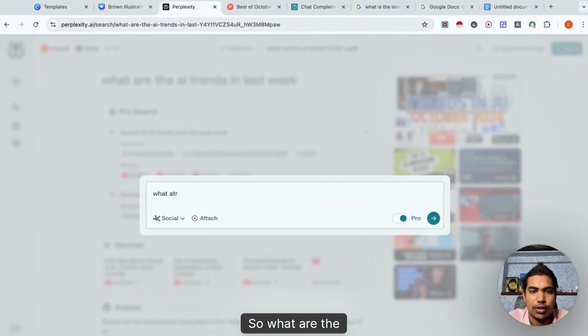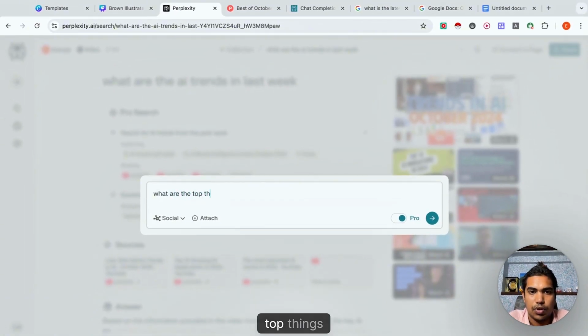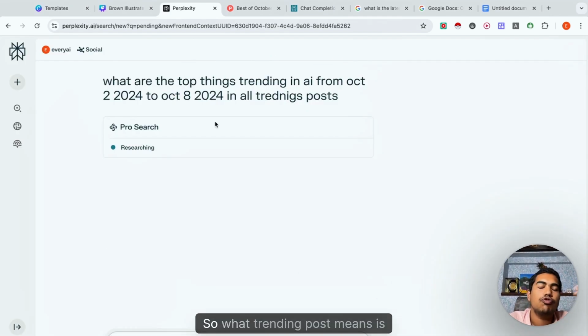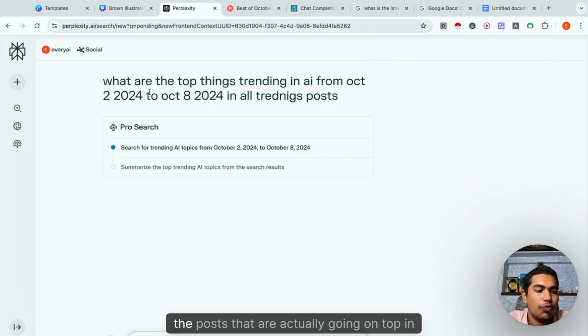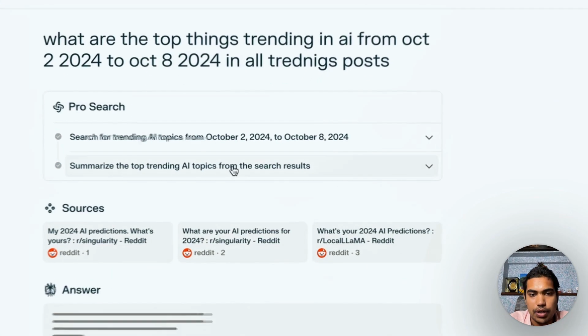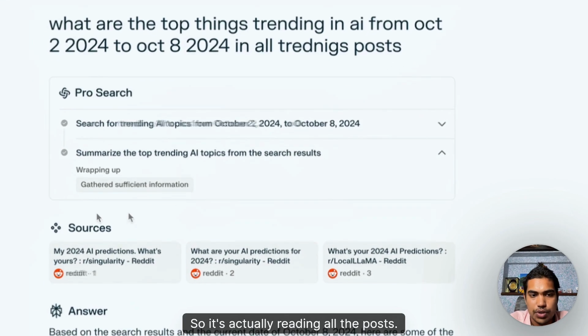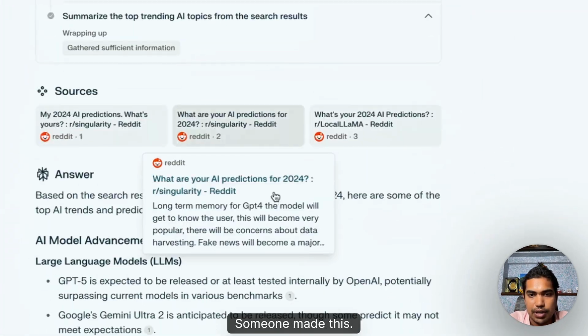So what are the top things trending in AI from October 2, 2024 to October 8, 2024 in all trending posts. So what trending post means is the posts that are actually going on top in Reddit. So it's actually reading all the posts. So for example, someone made this, someone made this, someone made this.